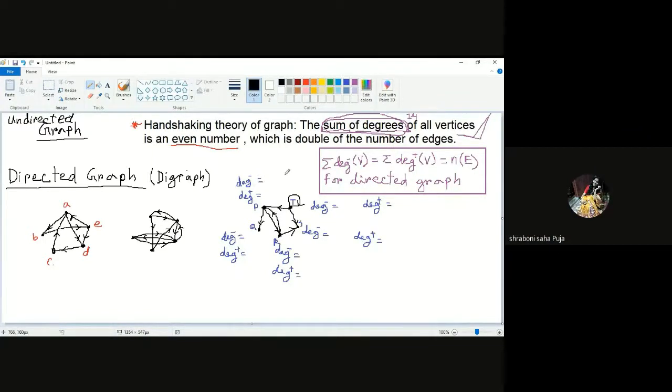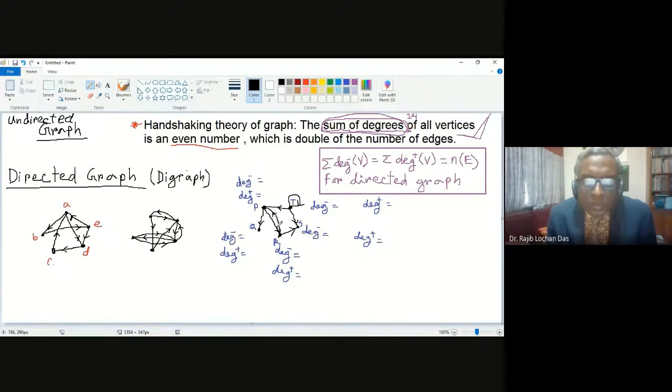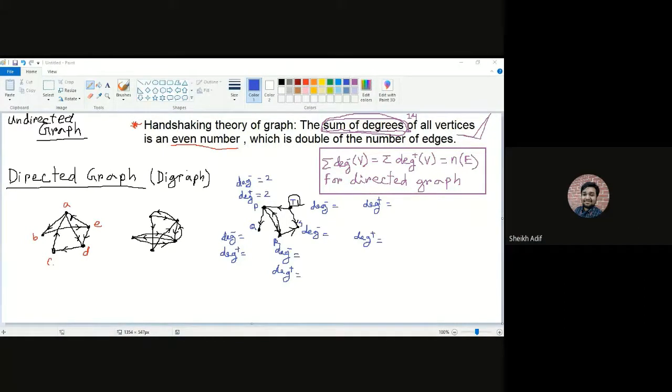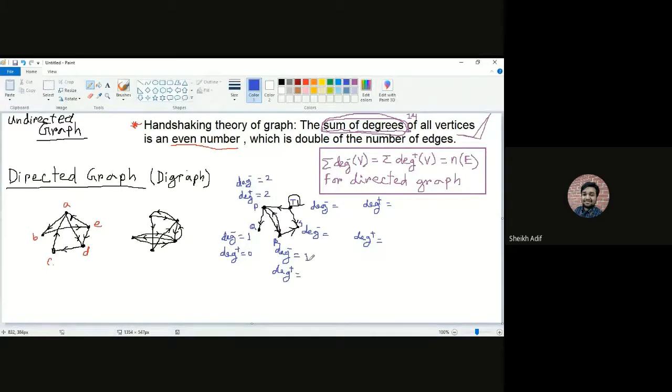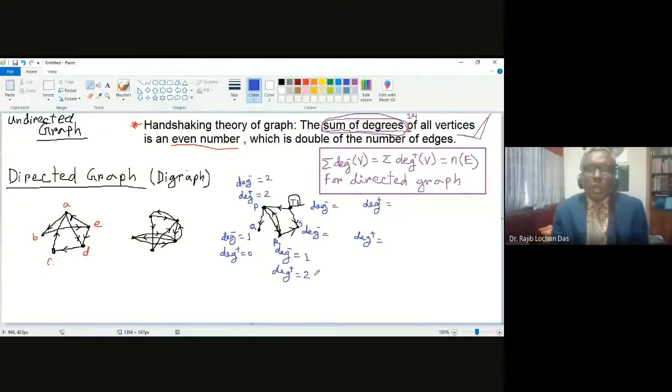About P, what will be the in degree? It is 2. And the out degree? Also 2. So we write in degree 2, out degree 2. Think about Q now. Q has in degree 1 but out degree 0. So minus is 1 and plus is 0. And R has in degree 1, out degree 2.